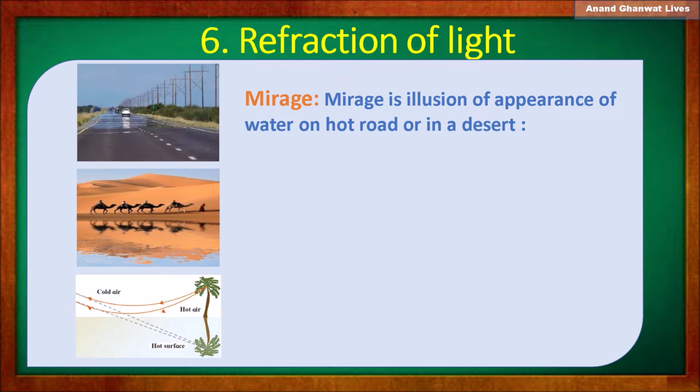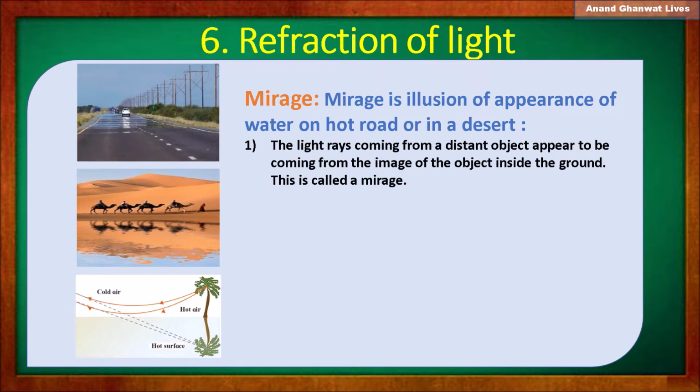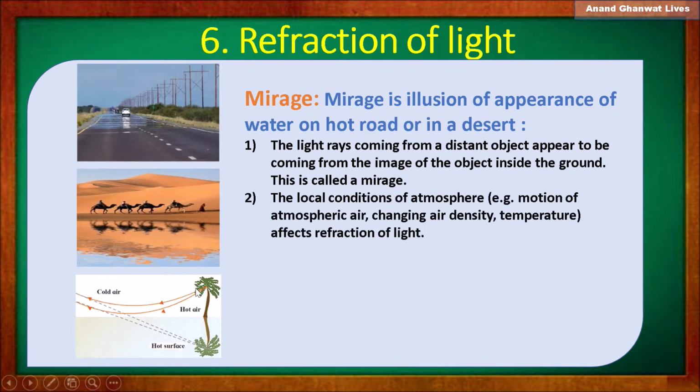You know, in desert conditions, desert places, or on hot roads, how do these mirages happen? The light rays coming from a distant object appear to be coming from an image of the object inside the ground, and this is called a mirage. Now why this appearance of the inverted image inside the ground? Why this appearance? Because of the local conditions.